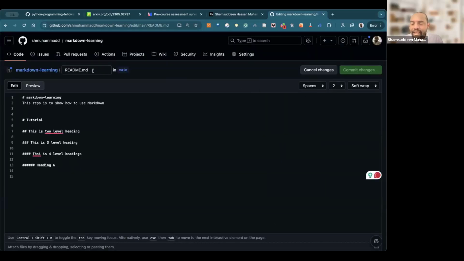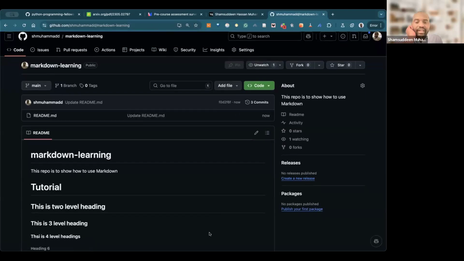You can see the extension here is MD, meaning Markdown. You can see README. The name of the file is README, and the extension is MD, meaning Markdown. Remember, in Microsoft Word, the extension is .docx. In PDF, the extension is .pdf. But for Markdown, the extension of any Markdown file is .md. So that's Markdown. Just try it in your GitHub and see if you have any issue.